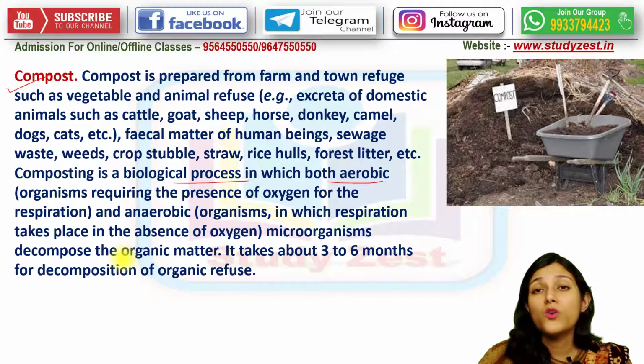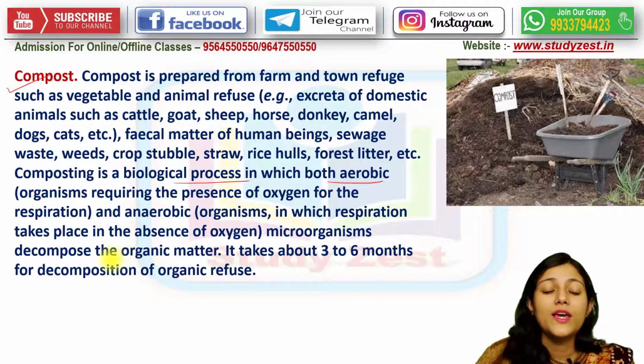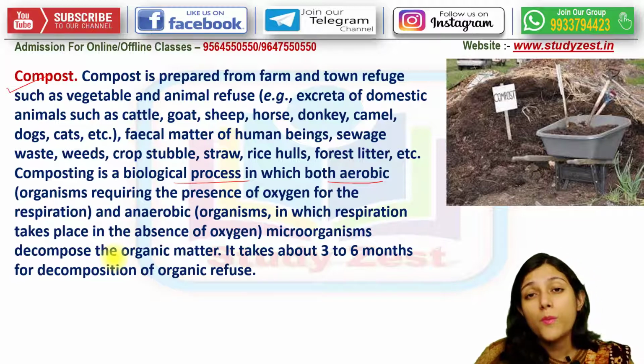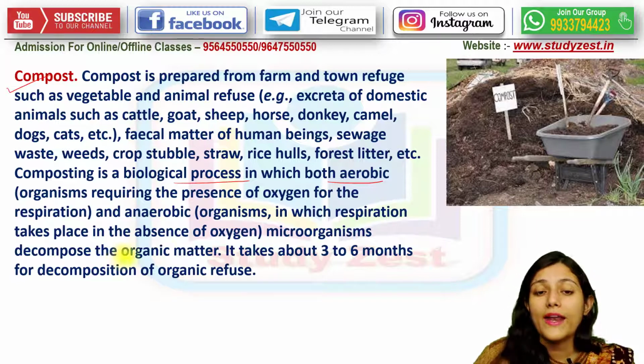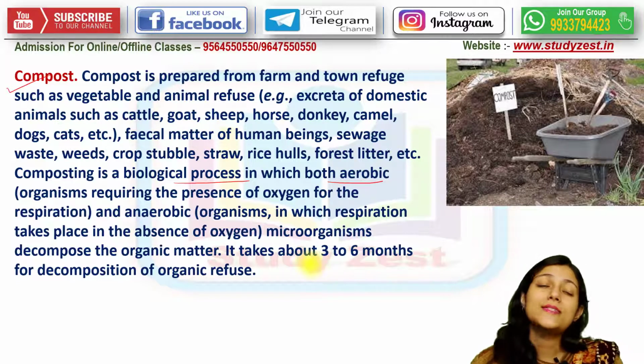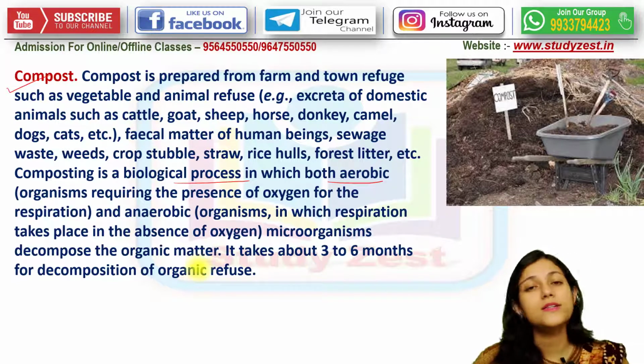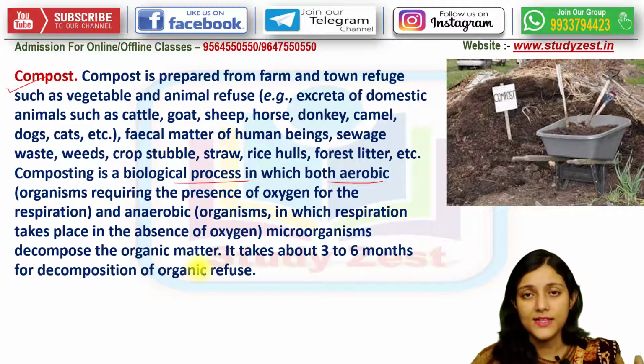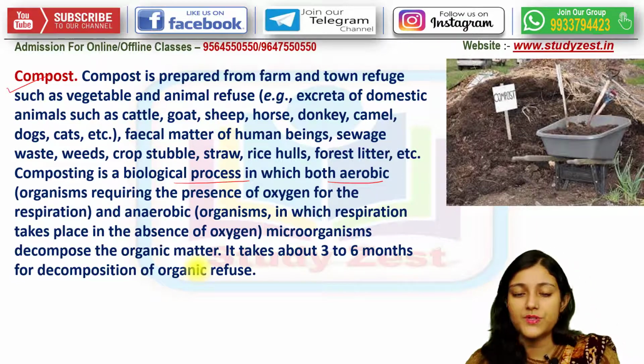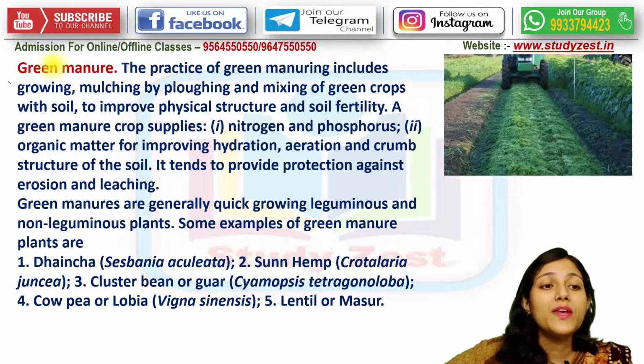Now these microorganisms participate in the decomposition of the organic matter, and for this it takes from 3 months to 6 months for the complete decomposition process, and in this way compost is produced.